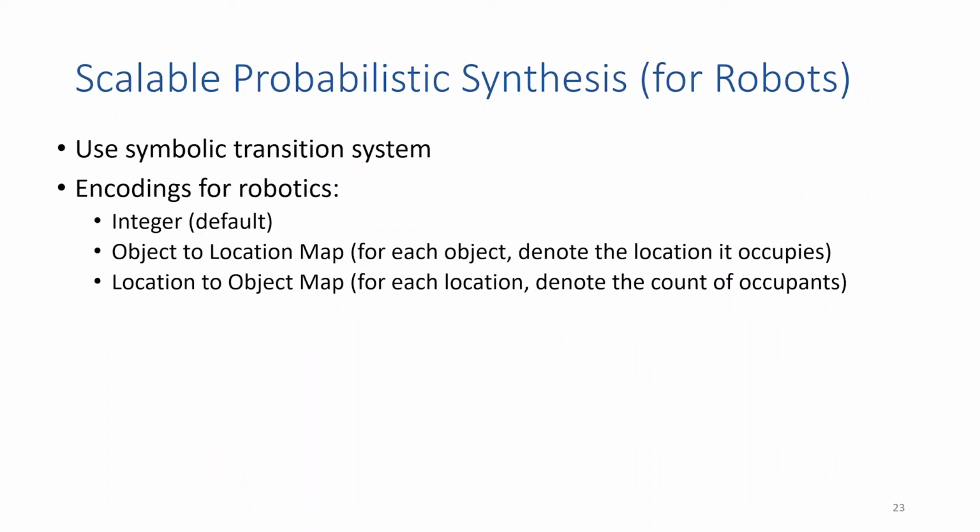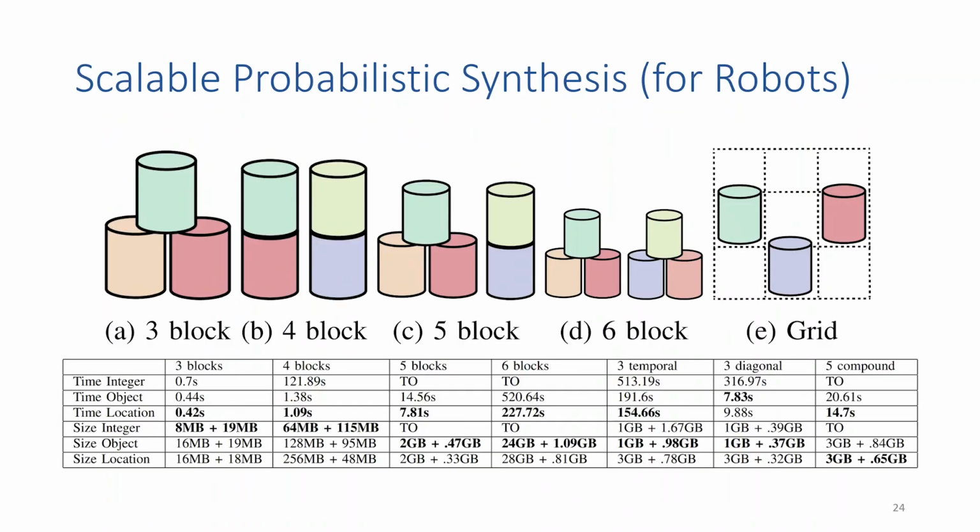The first is the integer encoding. So basically we map each state arbitrarily to an integer. This is the default. It's the best you can do if you don't have any extra insight about your state space. The next is the object to location map. So here for each object, we tell you which location it occupies. And the third is the location to object map. So for each location, we tell you how many objects are at that location.